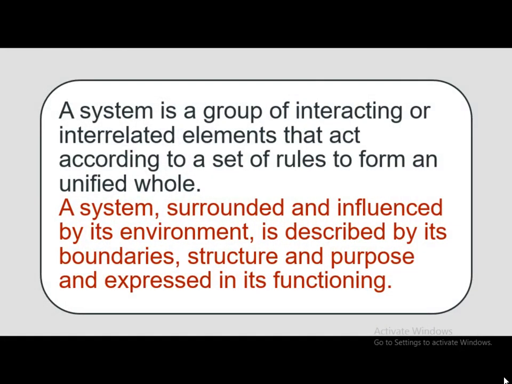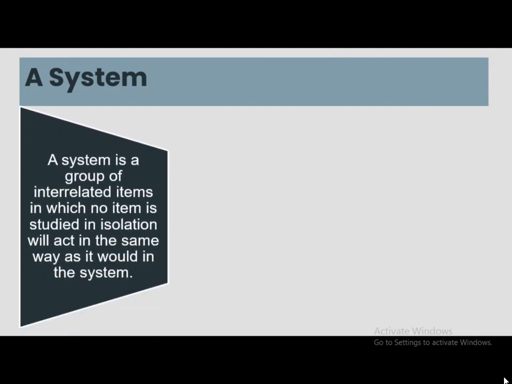System is a group of interacting or interrelated elements that act according to a set of rules to form a unified whole. A system surrounded and influenced by its environment is described by its boundaries, structure, and purpose, and expressed in its functioning. A system is a group of interrelated items in which no item is studied in isolation, as it will not act in the same way as it would in the system.